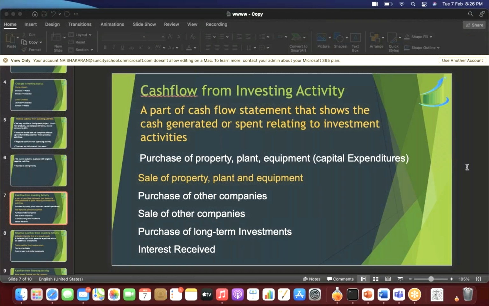Similarly, the way I have purchased assets, I can also sell my assets. I'm buying a new machinery, so I want to sell off my old machinery.